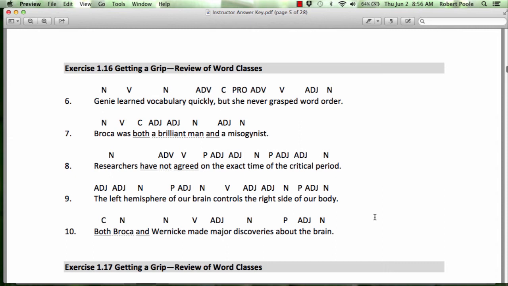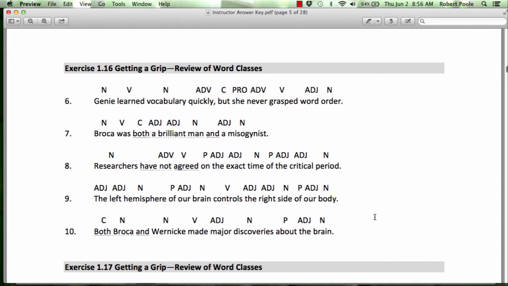And number 10, both and, those go together as correlating conjunctions. Broca or Nikki are both nouns. Made is a verb. So I make, you make, she makes. Here we have it in the past tense. So that must be a verb. Major discoveries.